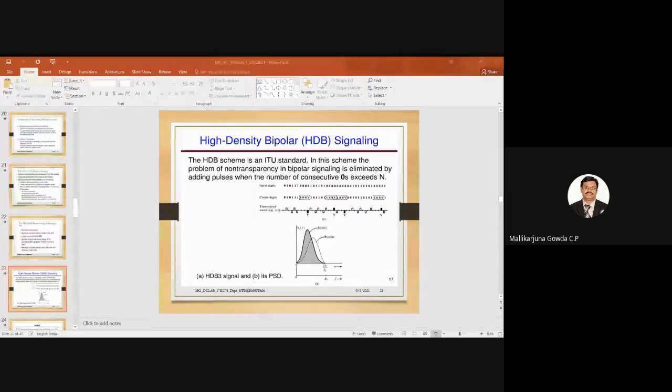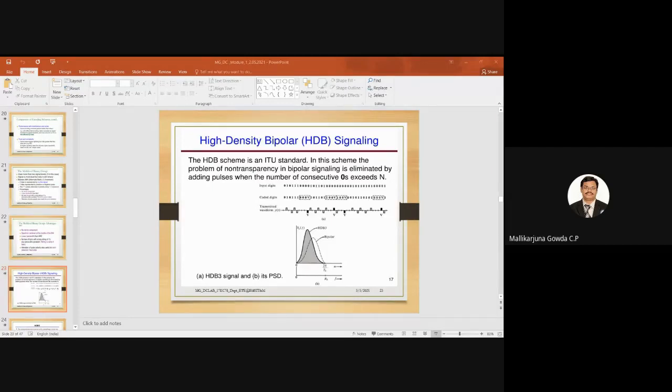First, let me explain why I have inserted 000V here. You count after the special sequence. How many ones are there here? 1, 2, 3, 4, 5 ones are there, so here an odd number of ones are there. That is why I am inserting the special sequence 000V. Then here, why am I inserting 000V? Here 1 is there, then I have 4 ones, and here 1. So totally 5 ones, right? Because I have an odd number of ones, I am going to insert the special sequence 000V.